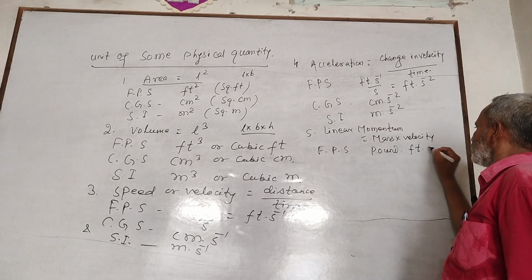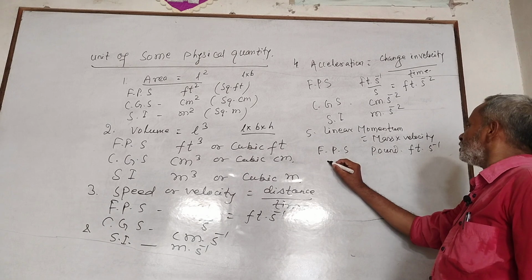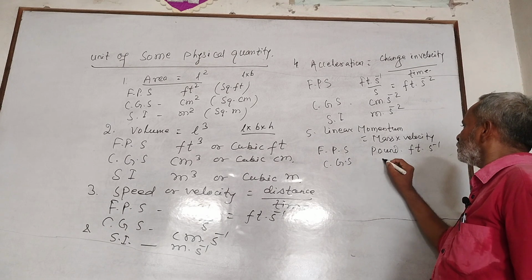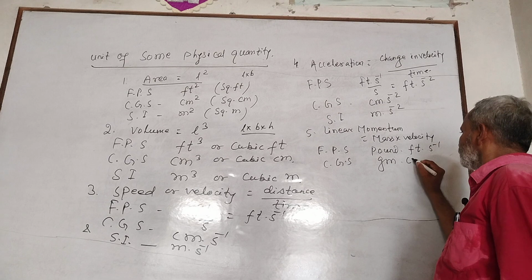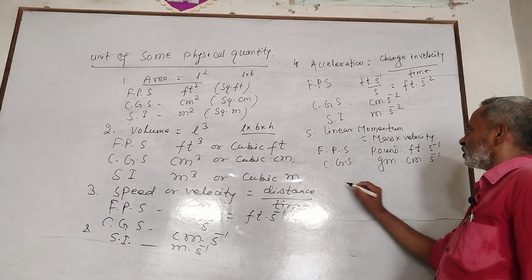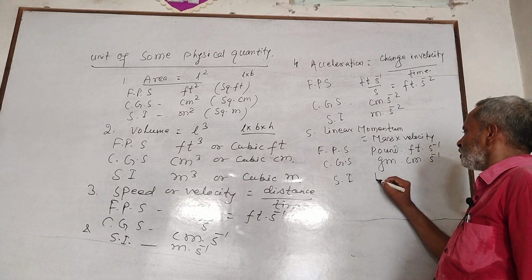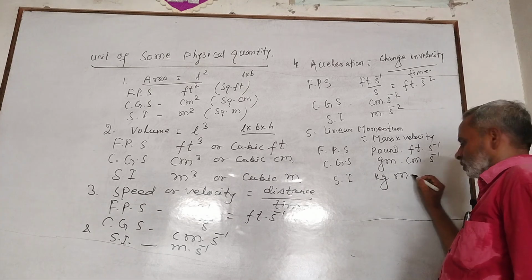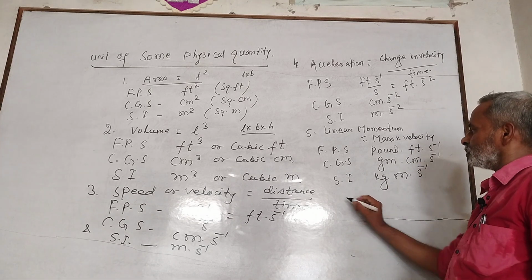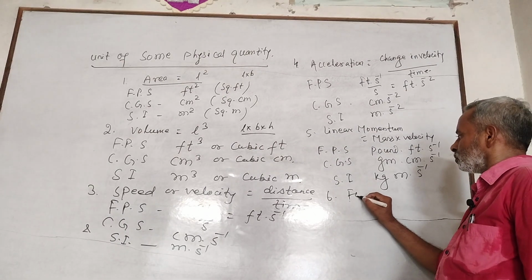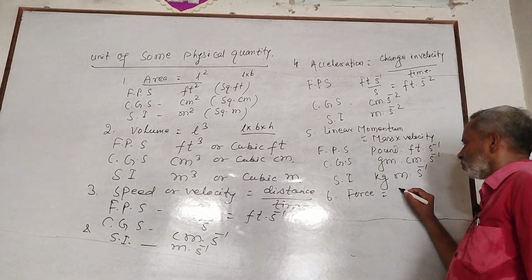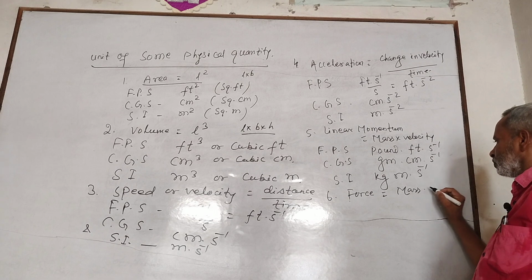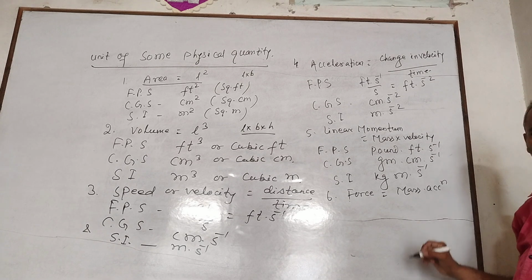Force, mass into acceleration. In FPS, pound feet per second square. This whole term, in honor of a scientist, is said to be Poundal. In FPS system, unit of force is Poundal.